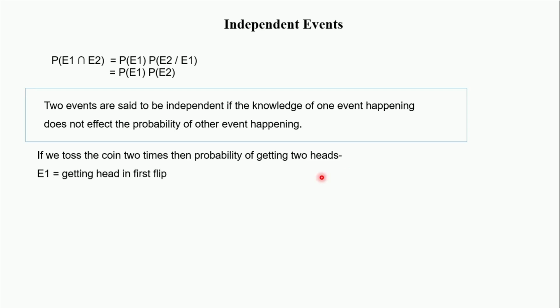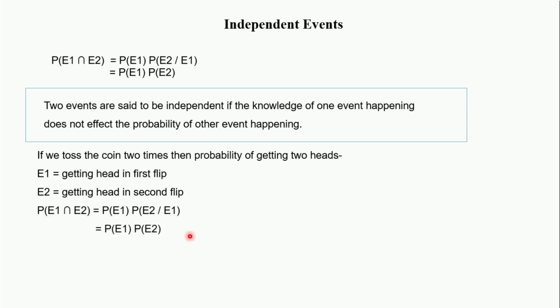Let's say E1 is the event of getting a head in the first flip, and E2 is the event of getting a head in the second flip. Here E1 and E2 are independent events because whatever result you get the second time is completely independent of the first result when we toss a coin 2 times. So the probability of E1 and E2 is this one, and since both events are independent, we can write it like this. We know that the probability of getting a head in the first flip is 1 by 2, and the probability of getting a head in the second flip is 1 by 2. So we got this one.